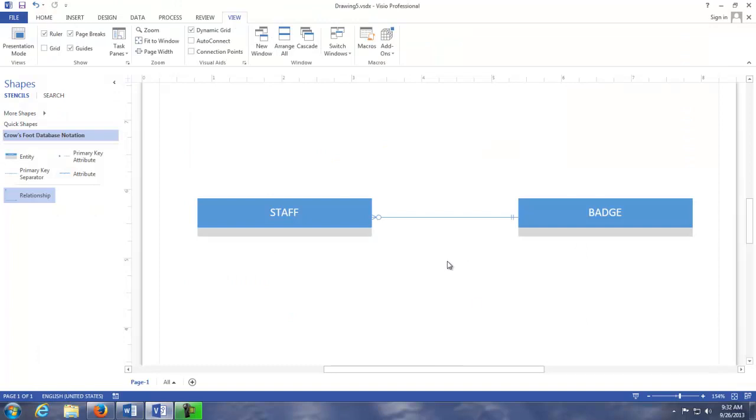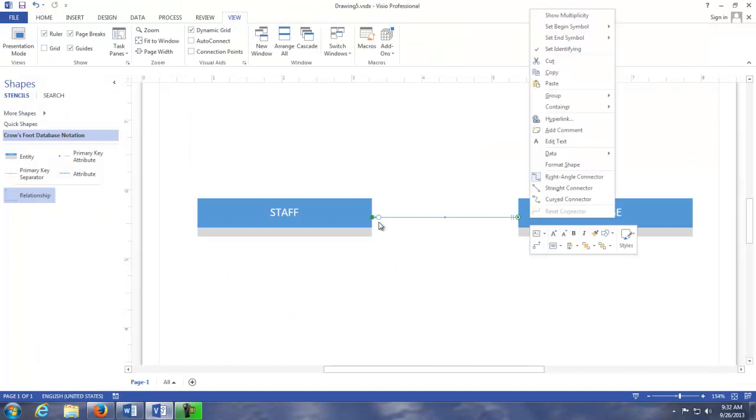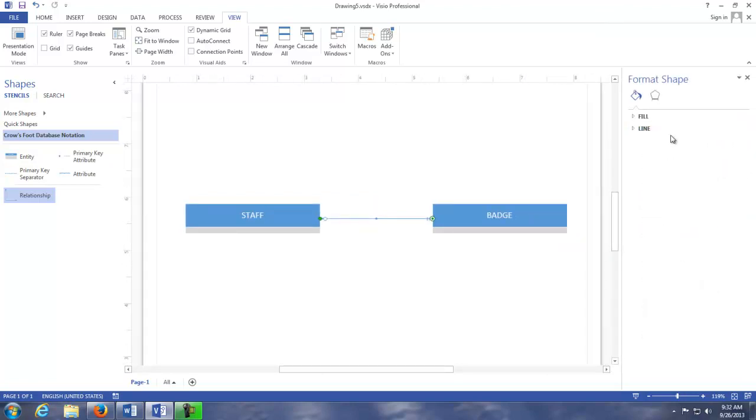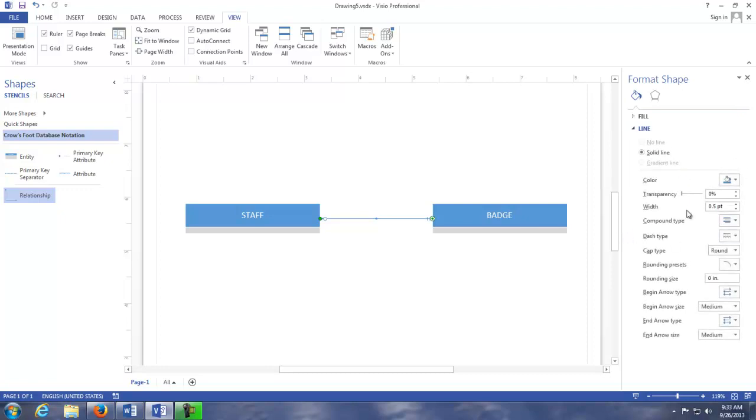I'm going to right-click the line. I have to change this line ending. Right-click the line and Format Shape. Probably when you open this pane for the first time, these will be collapsed, so you're going to have to expand the line category here.